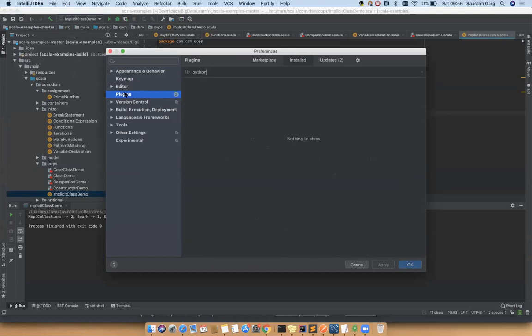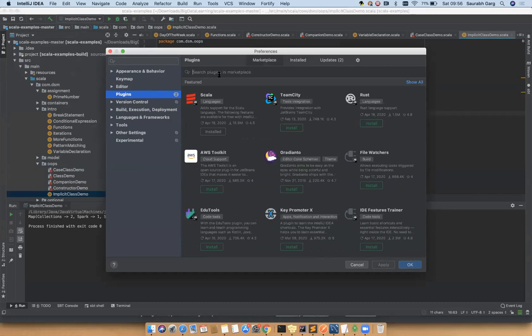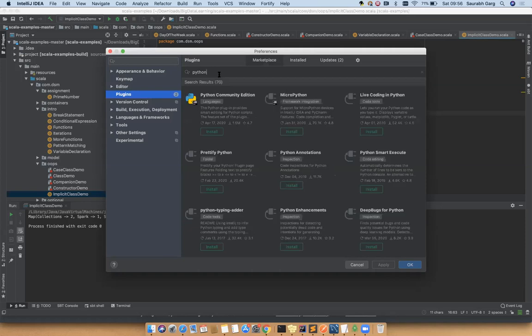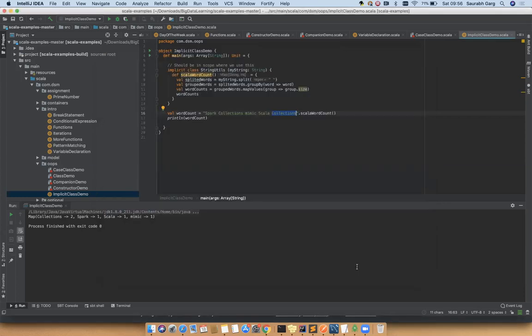If you have installed Python, you can install the Python Community Edition plugin, so you'll be able to write Python code also. But you need to make sure you have installed Python on your machine, either a Python distribution or Anaconda, anything. So you can use it to write Python programs also, because the IDE is the same.